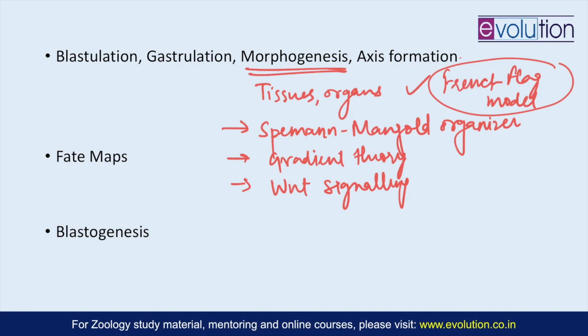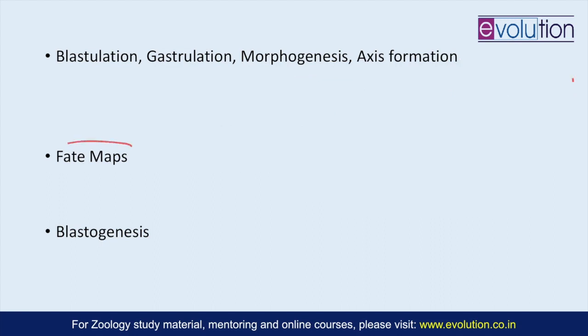Then coming to the fate maps. As a result of gastrulation, the three germ layers, the primary germ layers or the embryonic layers, endoderm, ectoderm and mesoderm, are established, and all the organs of the embryo are then formed from these three layers.